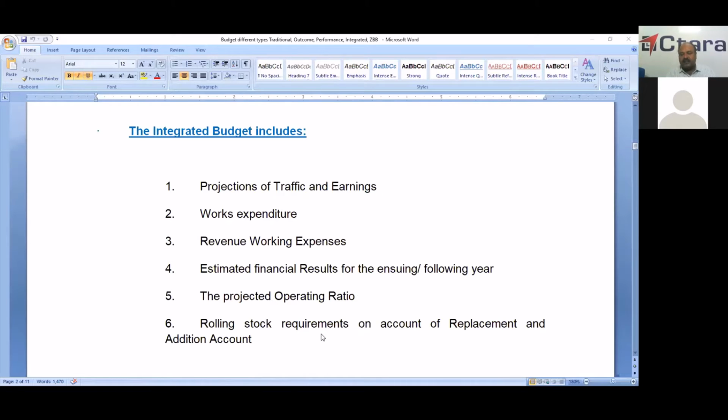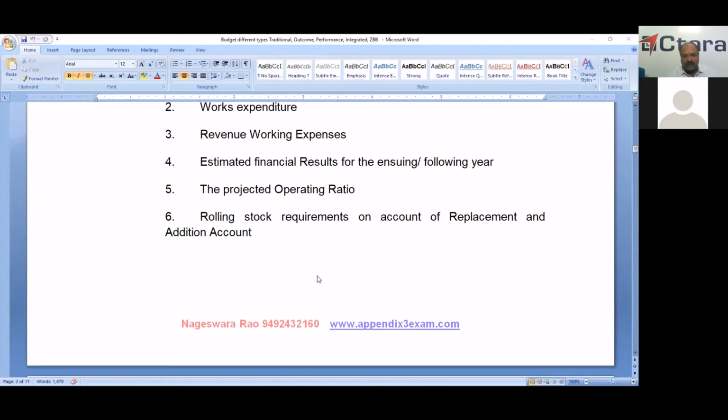And the estimated financial results for the ensuing year: what is the surplus, what is the appropriation to various funds, what are the results, that is the percentage of net profit and percentage of surplus to capital charge, and what is the projected operating ratio for next year. At the same time, they require estimates of rolling stock, either replacement or additional. So these items are included in the integrated budget.